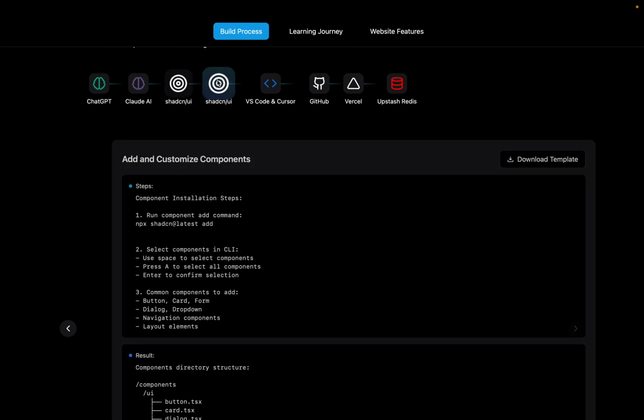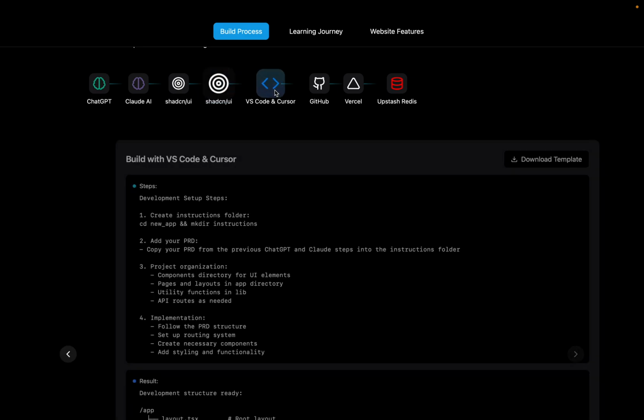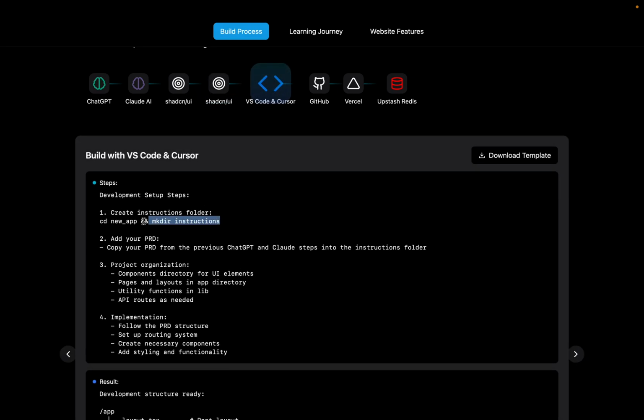So then in the next step, you're gonna add some components to your website. You're gonna use this command, npx shadcn@latest add, and this is going to be then the command which initializes really the adding of components. You're gonna have then to select some components, and I always press A, or actually it's small a, to select all components. You then will add an instructions folder to your app, which is going to be this.